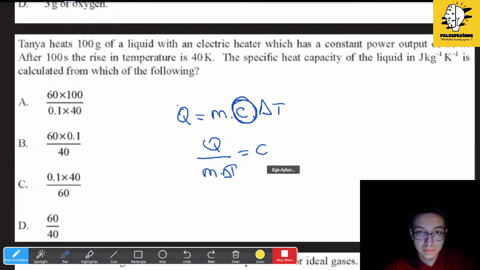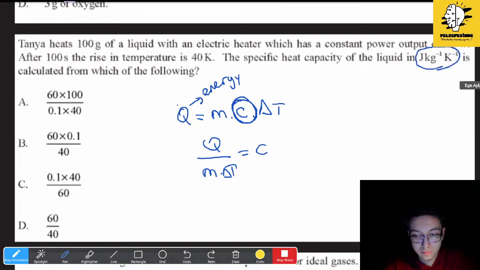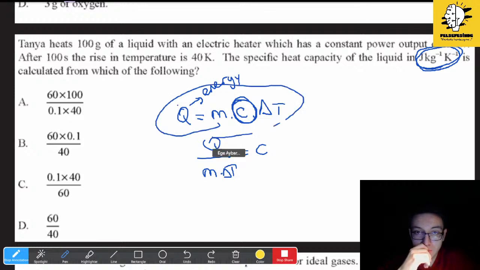So we know that in order to have the energy, and this is the energy by the way, we have to have it in joules, and you can check the necessary units here if you want. It's very important to take a look at them. You can even derive this if you don't know the equation, although it's given in the data book. Okay, so it is asked 100 seconds.